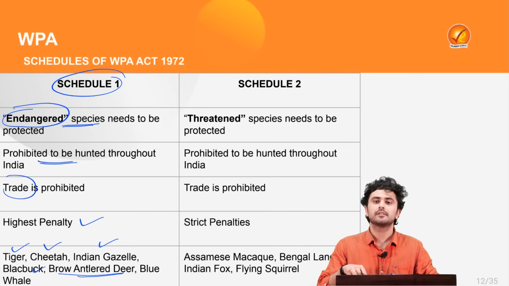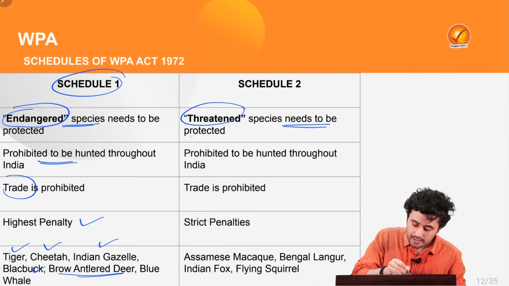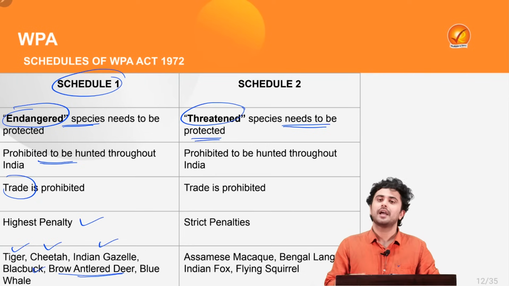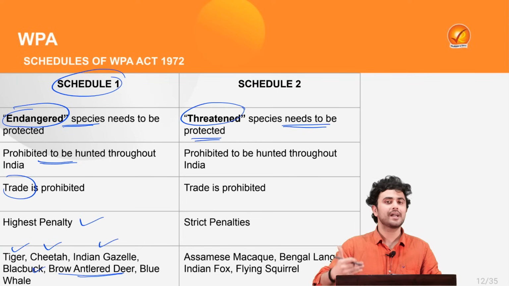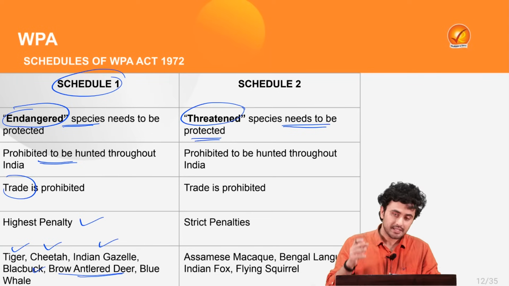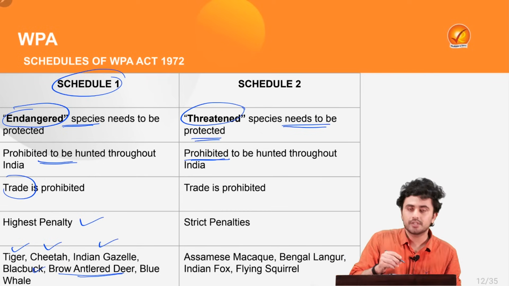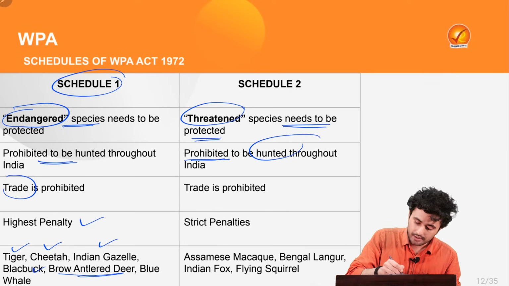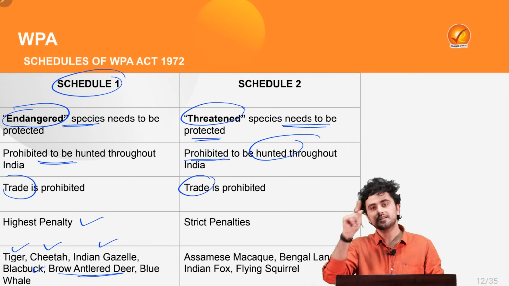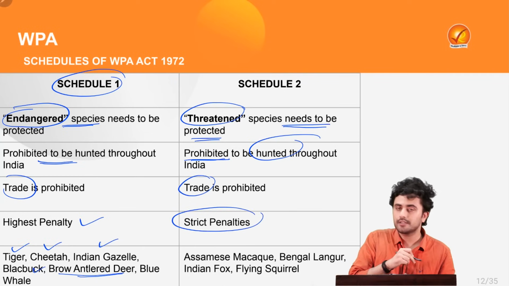Schedule 2 deals with the animals which are currently threatened and thus need to be protected. These are the animals who, if not provided with enough protection, will ultimately become endangered. Thus, even for the animals kept in Schedule 2, the prohibition is applied for their hunting or any kind of trade. Also, the highest penalty is provided under Schedule 1 and strict penalties are provided under Schedule 2.